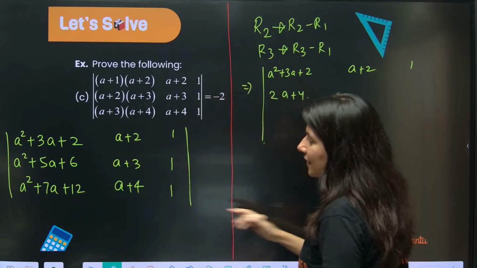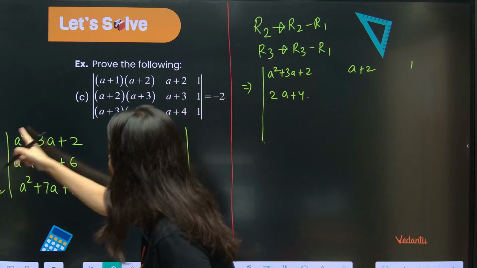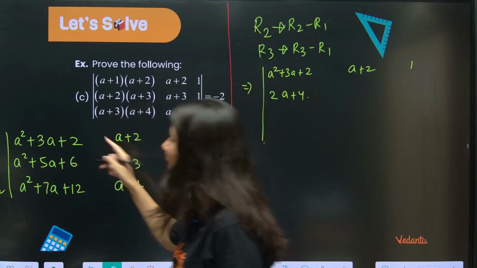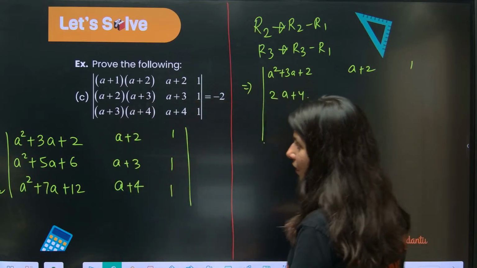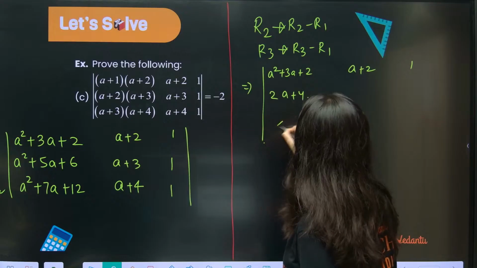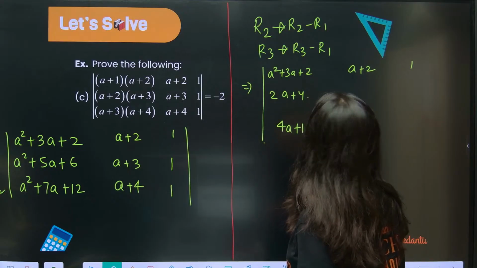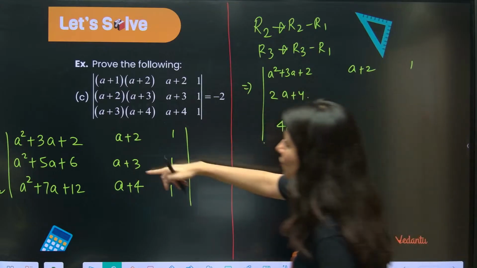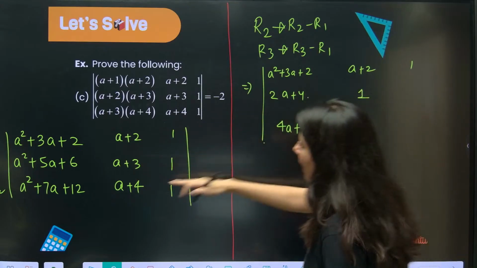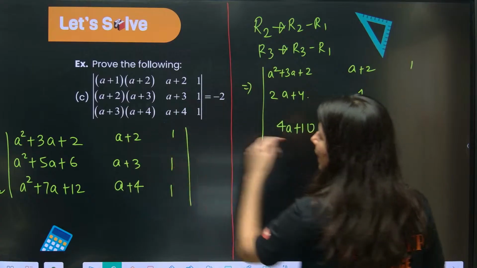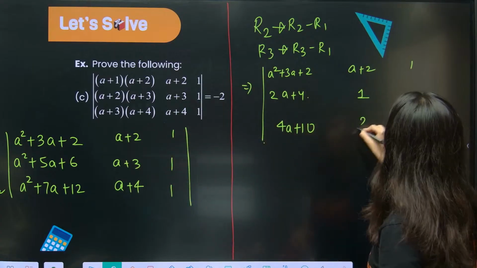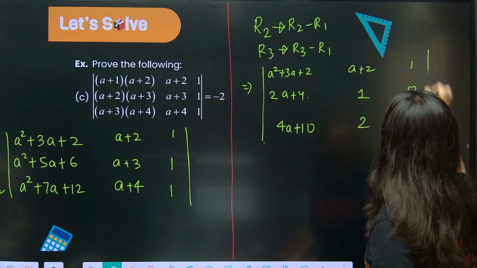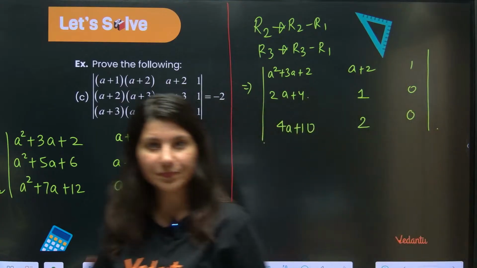And what about this? If you subtract this minus this. So ma'am, this is 4a plus 10, right or wrong? 4a plus 10, yes. Now subtract, this will also get changed, so this is also 1, and this a plus 4 and a plus 2. If you subtract, you're going to get 2, this is 0 and 0, okay?